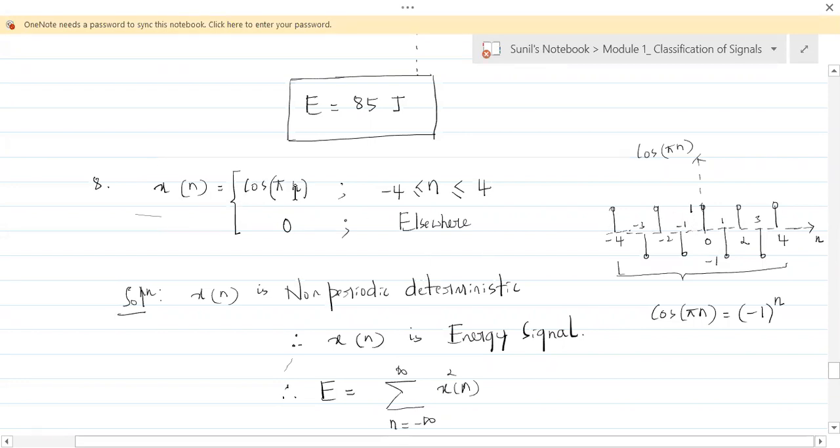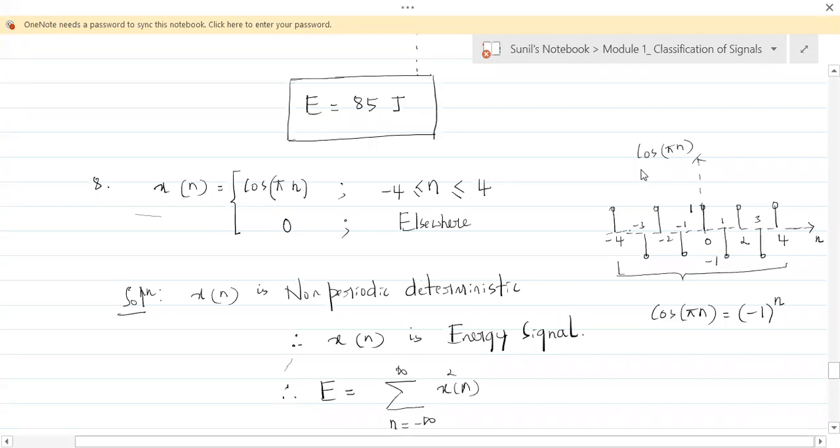If n is 0, it is cos 0, and cos 0 is 1. And if n is 1, it is cos pi, and cos pi is -1. For n equal to 2, it is cos 2 pi, and cos 2 pi is 1. So that means for all even numbered samples, you will have samples equal to 1. And for all odd numbered n's, whether minus or plus, you will have samples of amplitude -1. Everybody is okay with that?